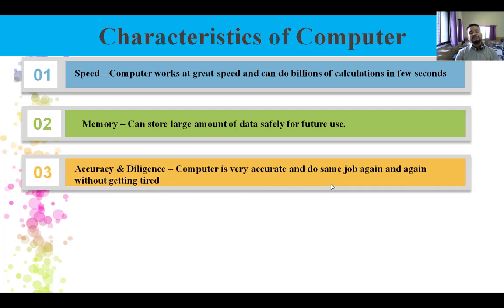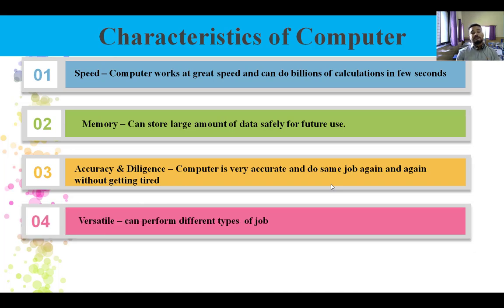Now the third one, accuracy and diligence. We can make mistakes, yes, we are human beings, and there is a saying that a human being is a statue of mistakes. So we can make mistakes, but a computer will not make any mistake. They are very accurate, and they can do the same job again and again for a long time without getting tired, and for that we use the word diligence. Got it? So accuracy and diligence is also one characteristic of a computer.